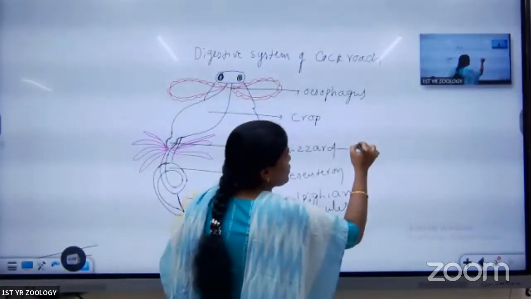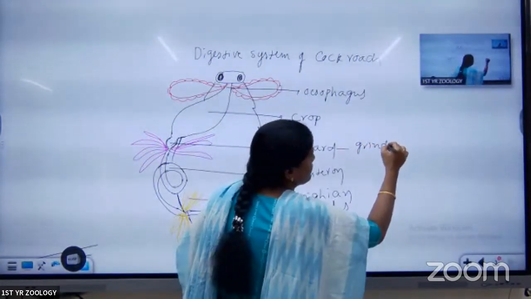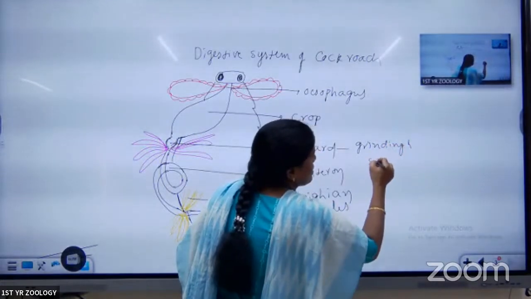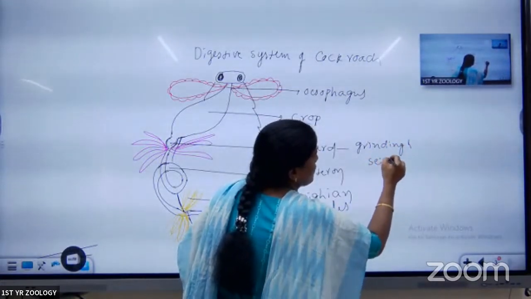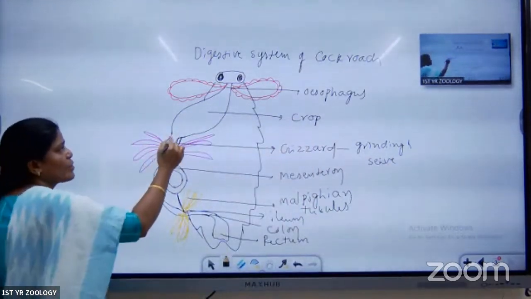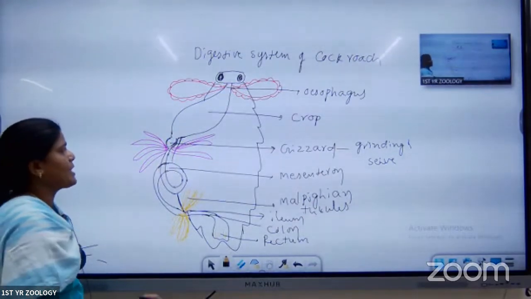Here, it is useful for the grinding of food and sieving, filtering. It is useful for the grinding as well as filtering. Inside of the gizzard, the powerful teeth are present.